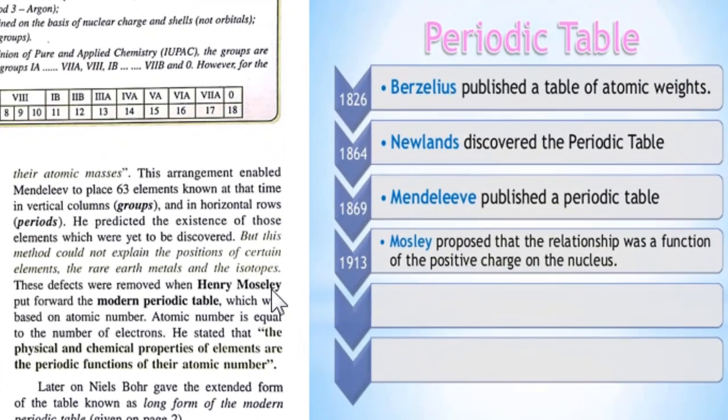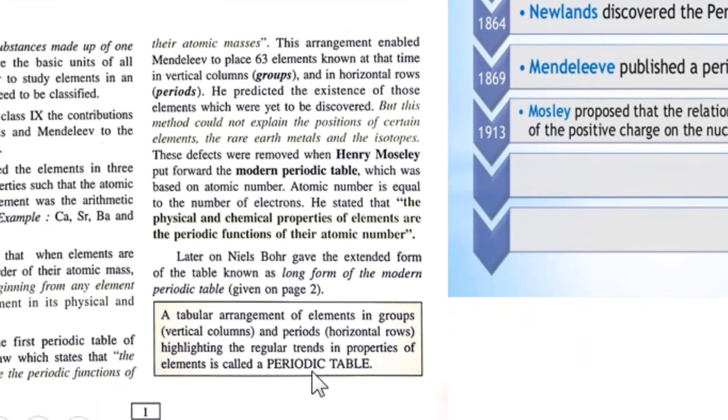Later on, Henry Moseley put forward the modern periodic table. So what is the modern periodic table? Modern periodic table is a tabular arrangement of the elements in groups, that is the vertical columns, and periods, that is the horizontal rows, highlighting the regular trends in properties of elements. That is what is called as the periodic table. So just now I was discussing this only, the regular trend. This is called as the periodic function.